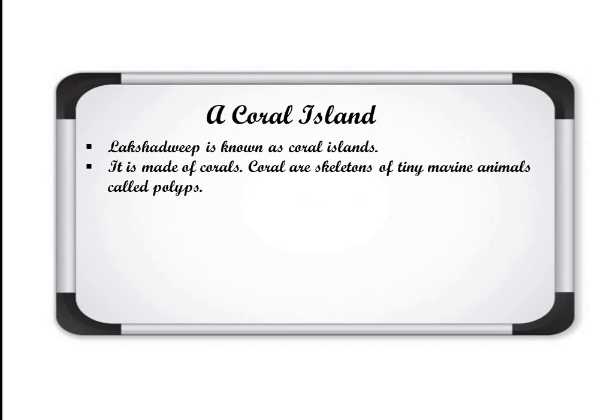Means these coral islands are formed due to the marine animals called polyps. Basically these marine animals die, and new tiny marine animals grow on them, then they die. In this way they make the mound, the raised land, and the island is formed. So the corals are skeletons of tiny marine animals. These tiny marine animals are known as polyps.